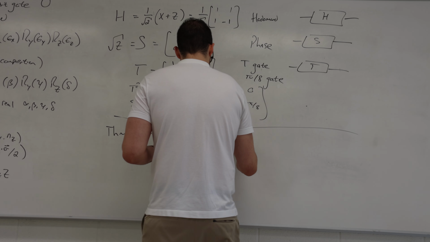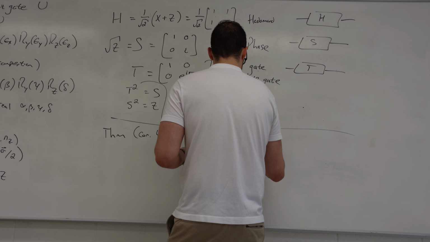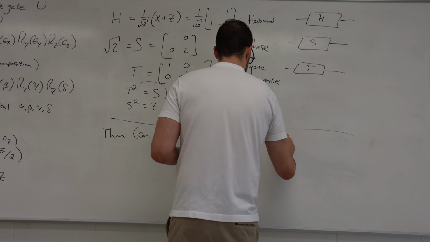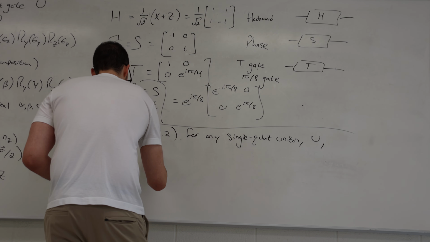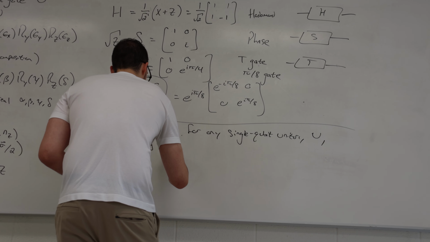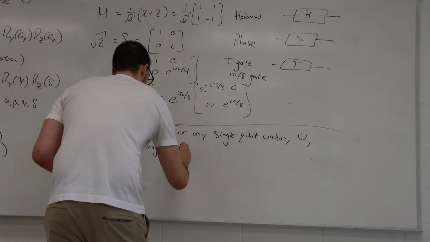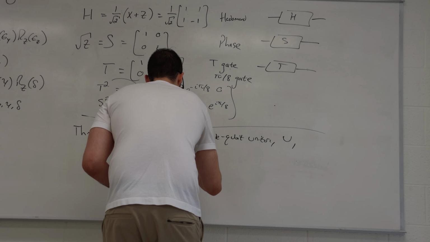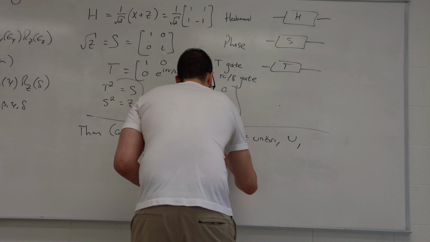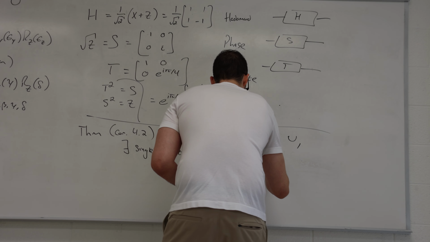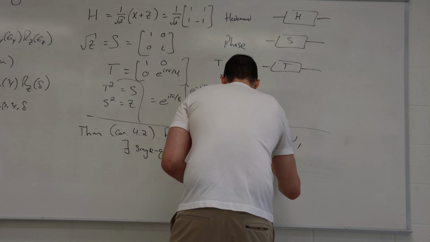For any single qubit unitary U, there's going to exist single qubit unitaries A, B, and C, such that the following is true.